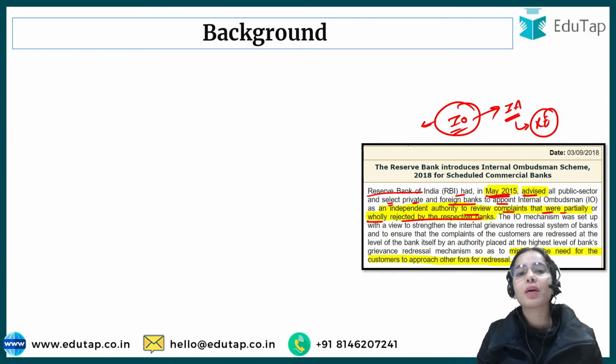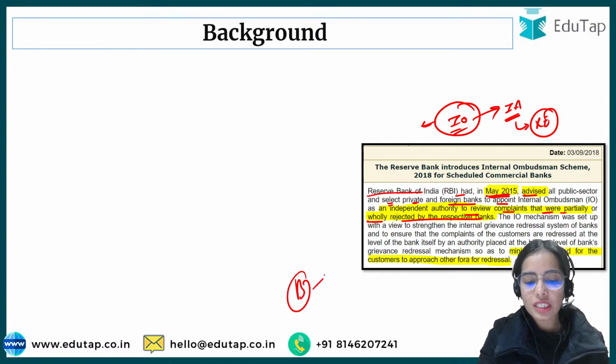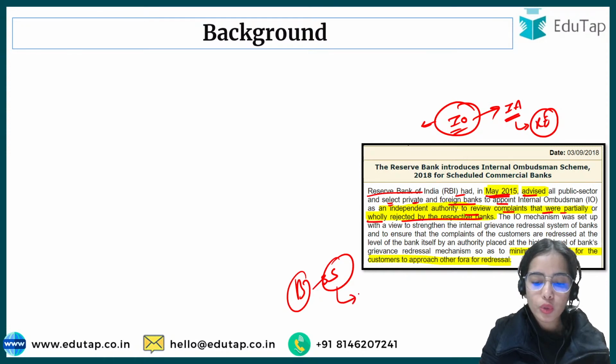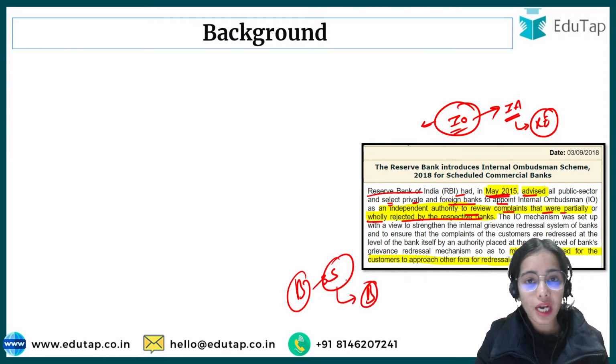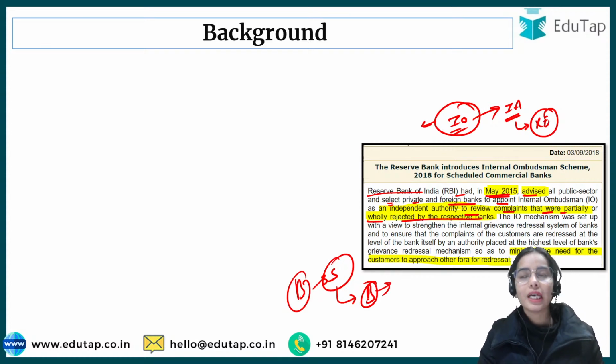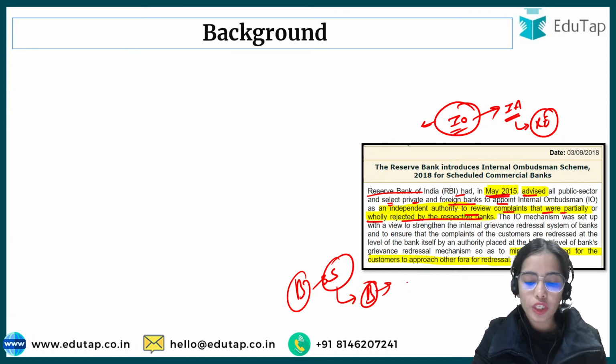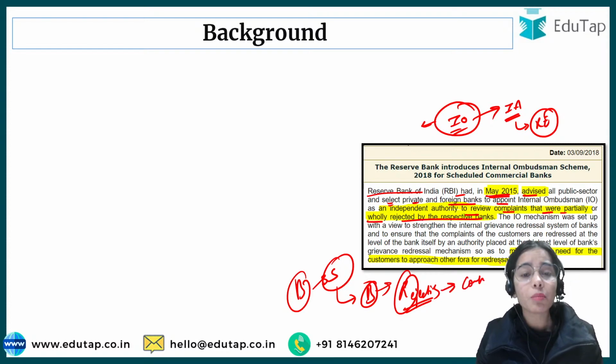So if you have any complaint regarding a bank, the services that the bank is providing, you will go to the bank to raise your complaint. You will go to the manager and raise your complaint. So the bank has to resolve that complaint. Let's say the bank is rejecting your complaint. In the case of rejection, now you are not satisfied that why my complaint is being rejected.